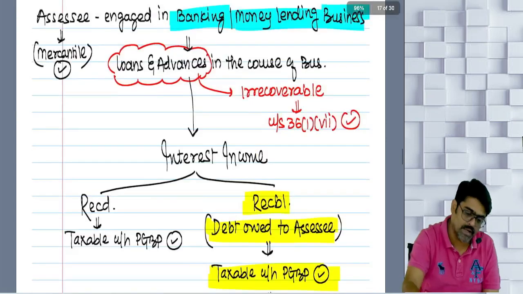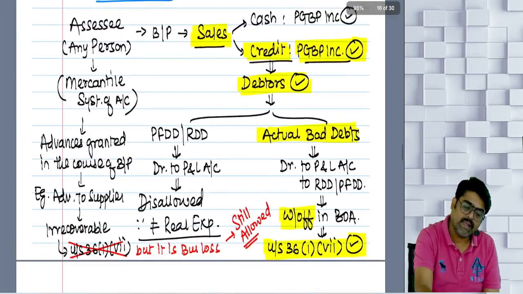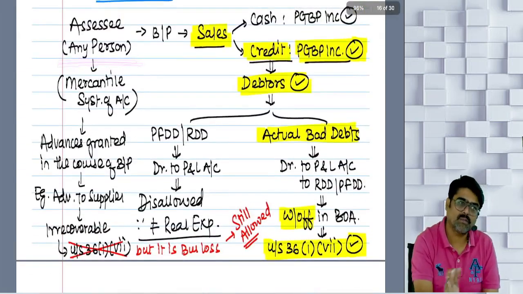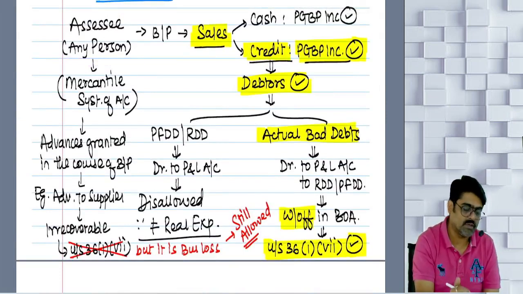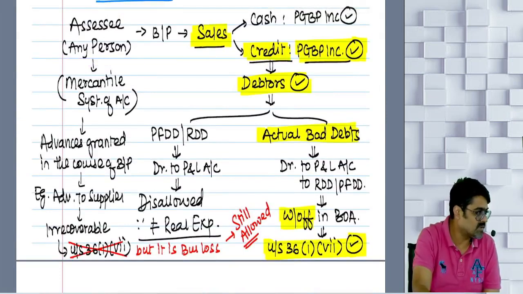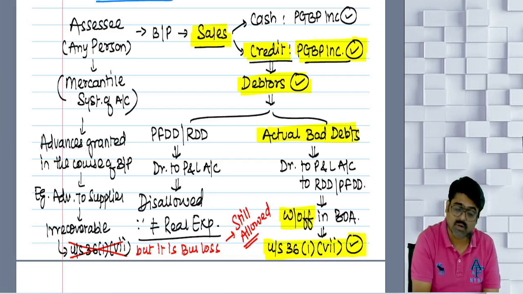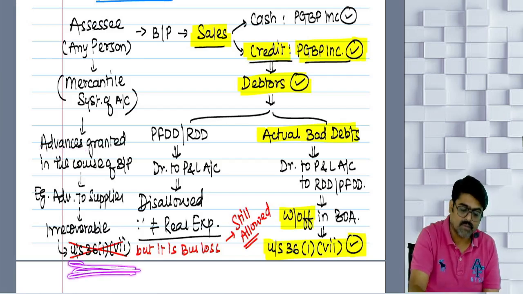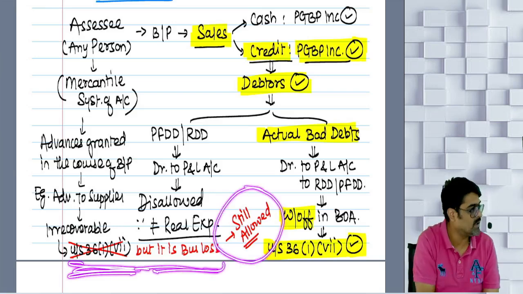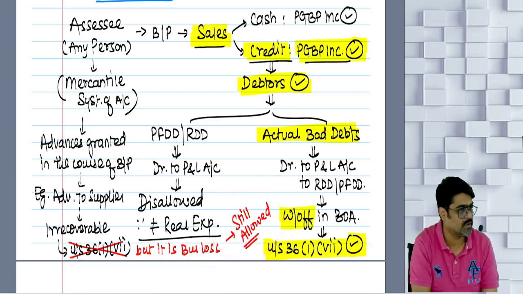Okay. Now, any assessee who is not in the business of giving loans or advances, if in the course of his business or profession he has given some advance to someone, and that advance becomes irrecoverable, that will not be treated as bad debt, but it is a business loss, and it is still allowed. I've already covered all these things.